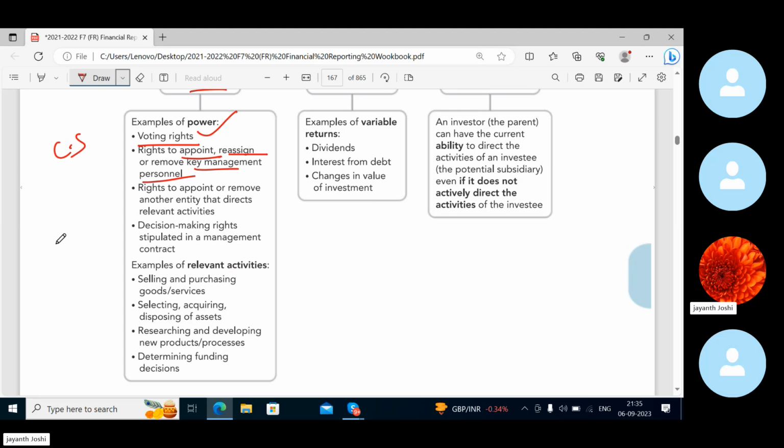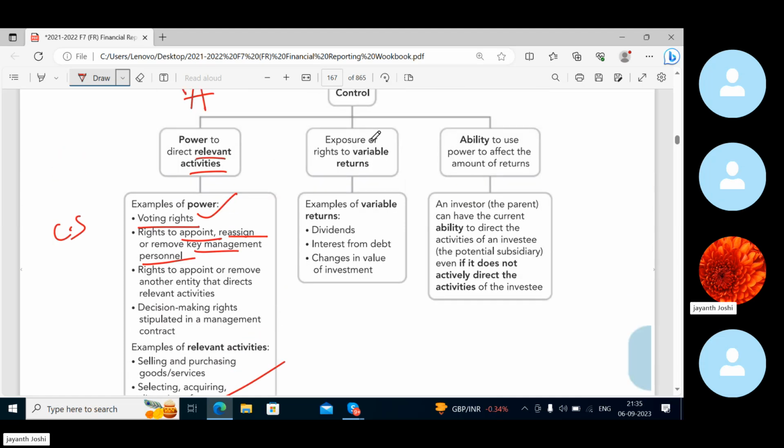Decision making rights stipulated in a management contract. Examples of relevant activities: selling and purchasing goods and services, selecting, acquiring and disposing of assets, researching and developing new products and processes, determining funding decisions. All these are done by A. Exposure to variable returns: dividends, interest from debt, changes in value of investment, like investment value going up or down. That is called exposure to variable returns. And investor A has the ability to use power to affect the amount of returns. So they will decide with that.